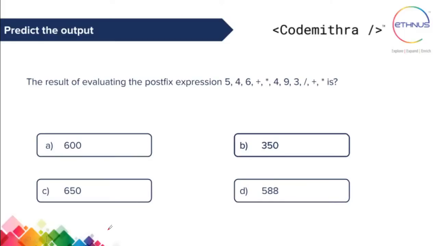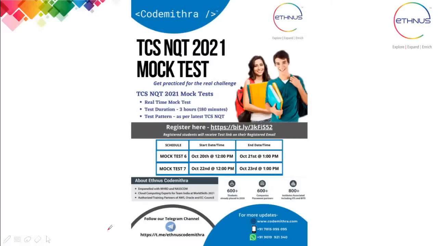So please set a reminder for tomorrow morning 10:30 a.m., where you will be taught the technical part of the TCS NQT, and this is one of the questions that will be solved in tomorrow's session. And also you will have a mock test, mock test 7, on October 22nd, which is tomorrow from 12 p.m. The test will be open from 12 p.m. to the next day, that is 23rd of October, 1 p.m.